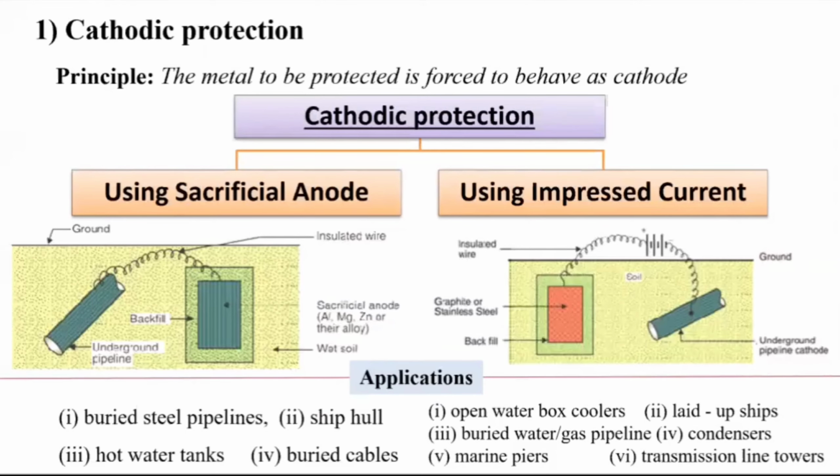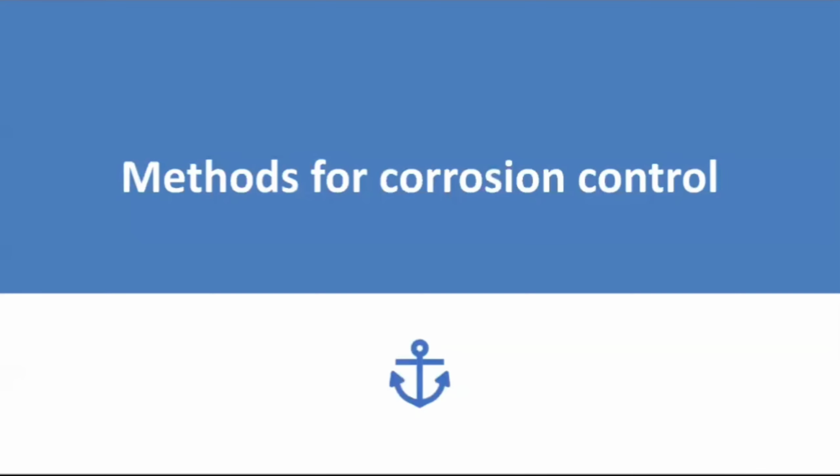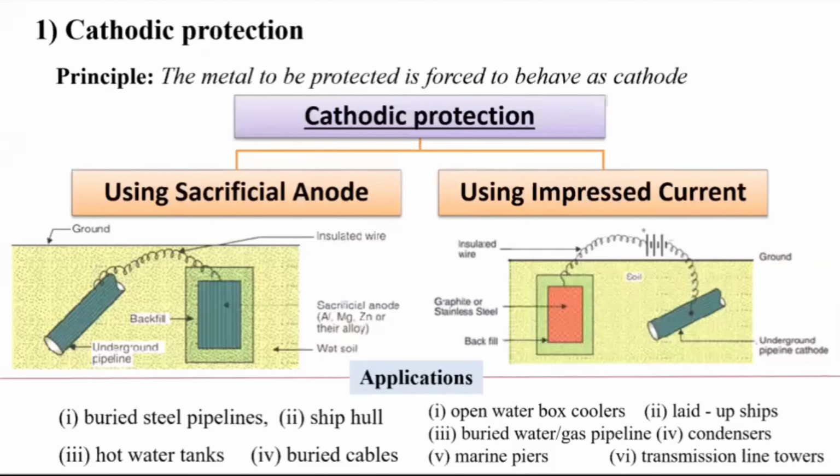Okay. So first of all, the cathodic protection method. As we have to see the various corrosion control techniques, the cathodic protection method we have to see. Remember that the first principle is important: the metal to be protected is forcefully made to act as cathode. It means the metal which is undergoing corrosion is not acting as cathode, it is acting as anode, right? And that's why it is undergoing corrosion. So we have to do something so that the metal will act as cathode. Are you getting it? The metal which is acting as anode is forcefully made to act as cathode, so it will not undergo corrosion, or there will be control of corrosion.